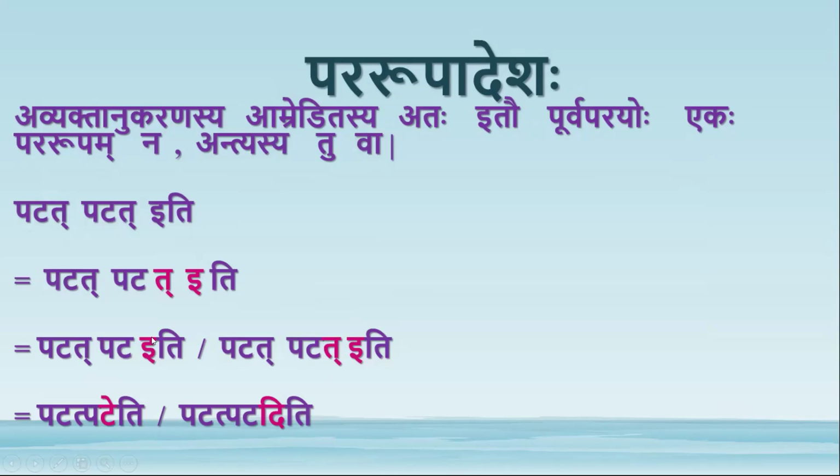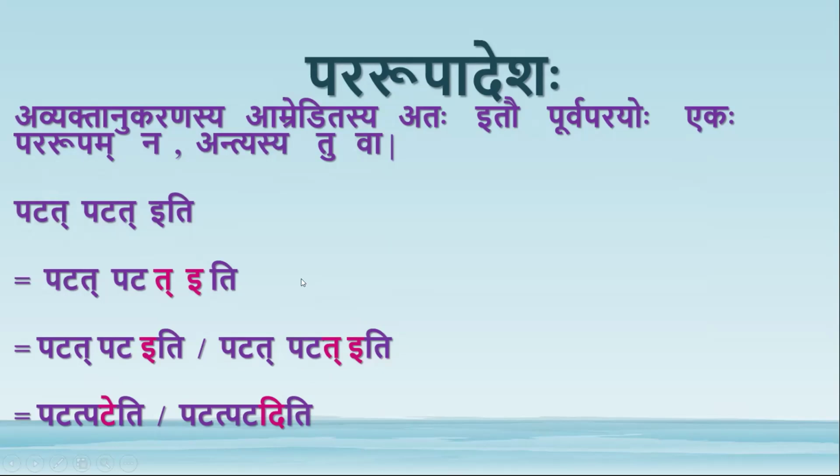If it undergoes pararupa, then this akara is followed by e, and by adgunaha, a plus e becomes a. So it becomes patat pateti. If this takara does not undergo pararupadesha, then there will be a takara followed by ikara. It undergoes just one. So patat pataditi is the form.